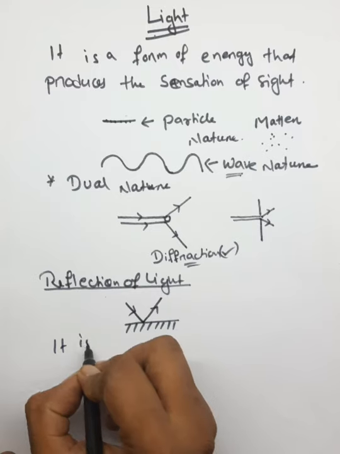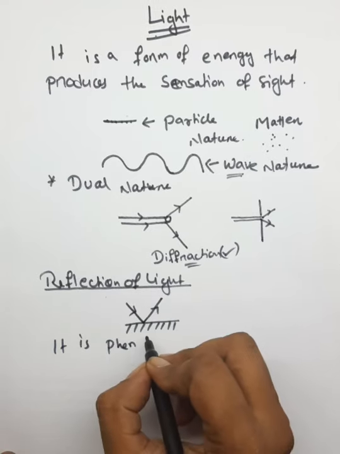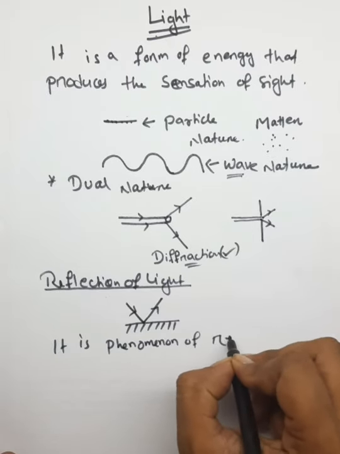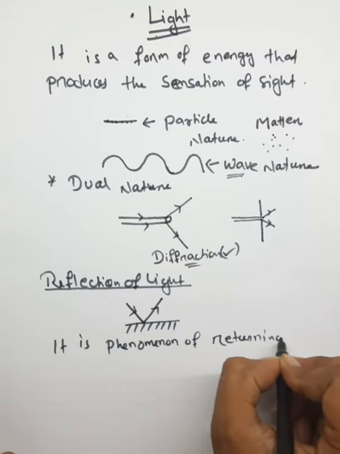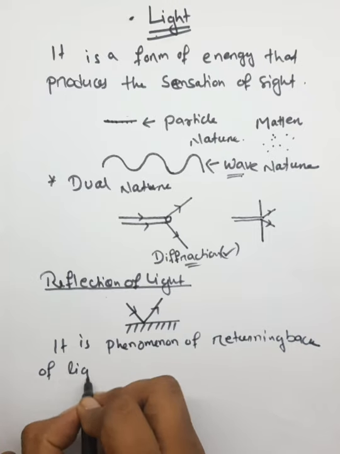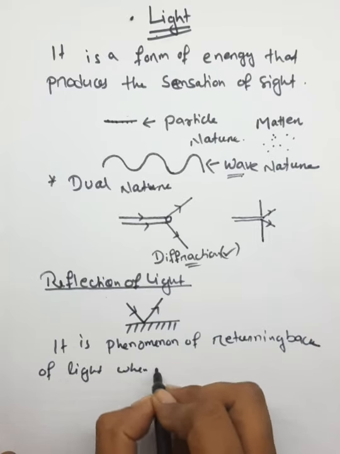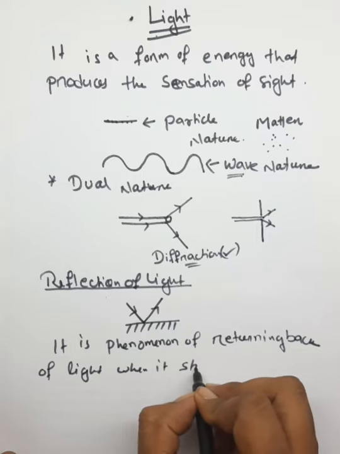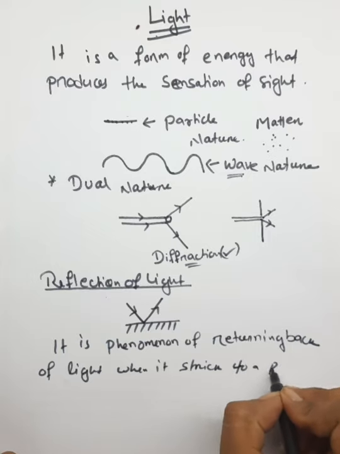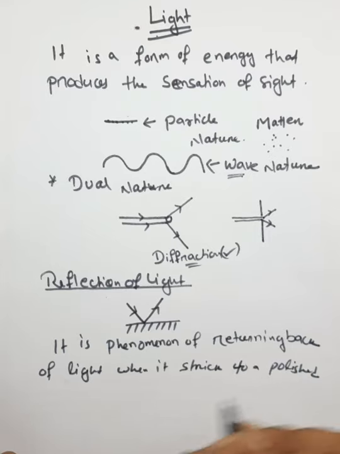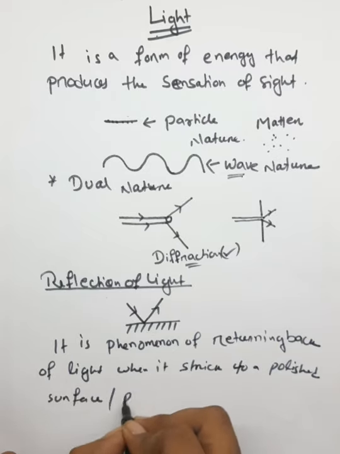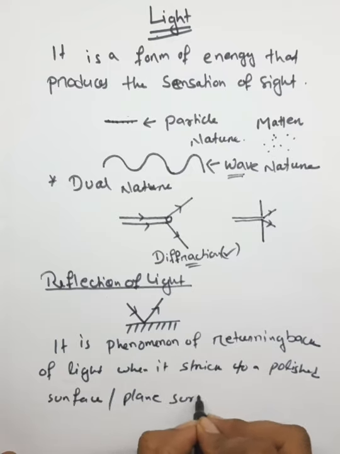It is the phenomenon of returning back of light when it strikes a polished surface or polished plane surface.